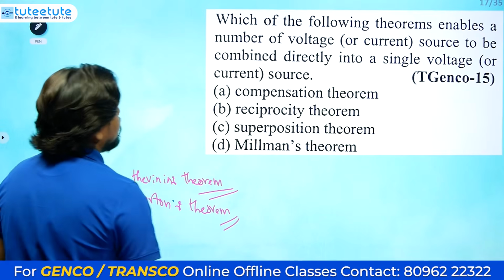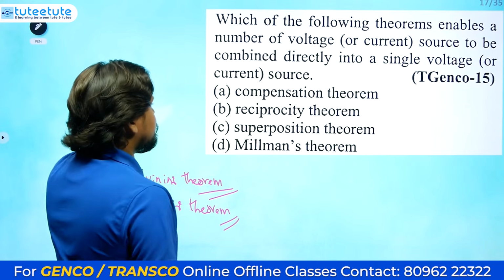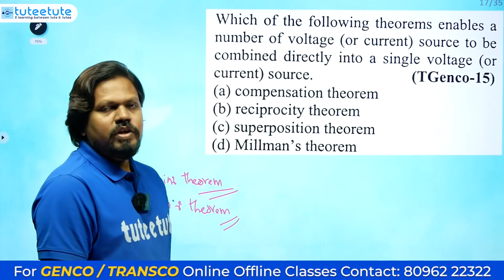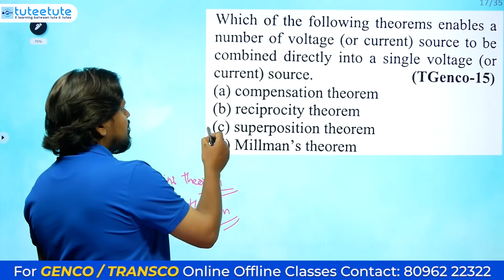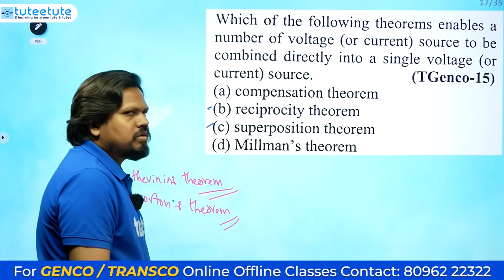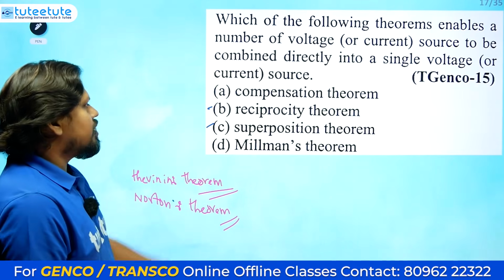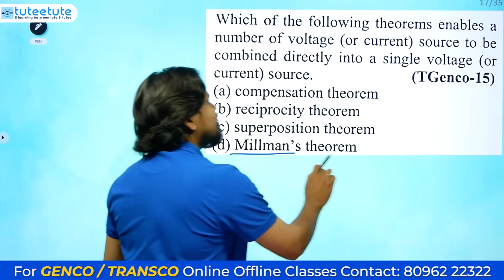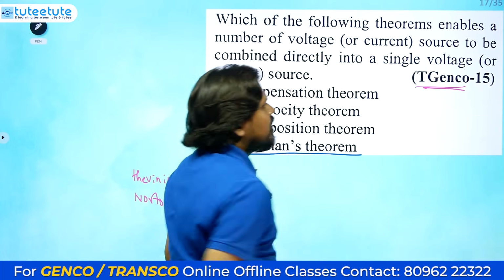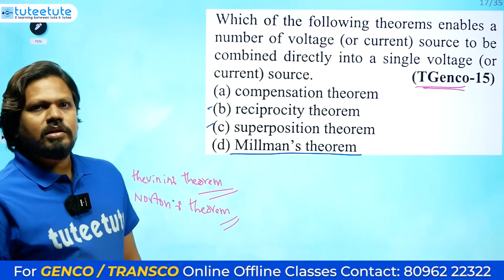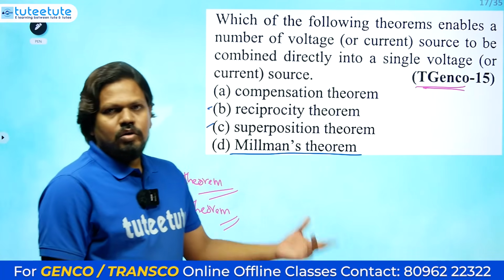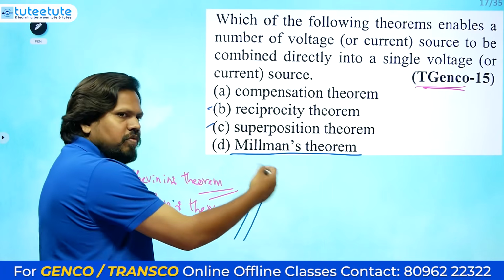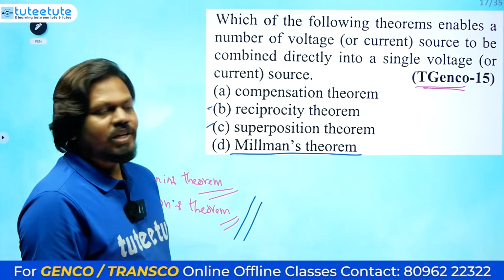Let's see the options. We have the compensation theorem, reciprocity theorem, superposition theorem, and Milliman's theorem. Here we need to understand something. These two theorems, reciprocity and superposition, we generally have in the syllabus, but the compensation theorem and Milliman's theorem we don't have directly in the syllabus. But we should know what Milliman's theorem is. I have already explained this in the TS Genco 2015 question paper explanation. Here I am giving a different explanation.